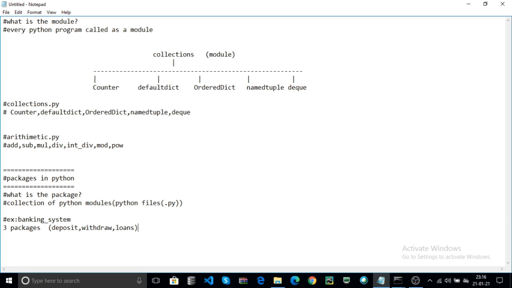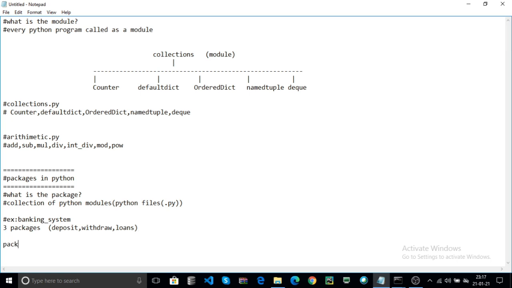The deposit, withdraw and loans are the packages. The packages contain the modules, meaning .py files. In those .py files we write functions based on our need.